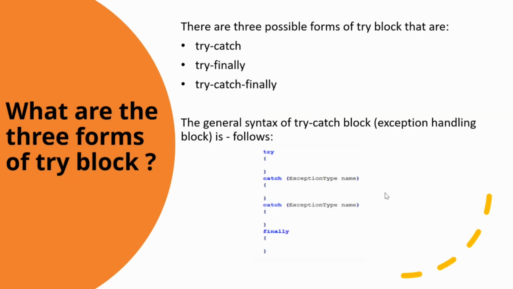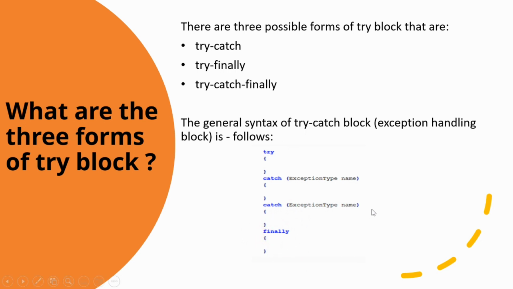The next question is what are the three forms of the try block? Now, there are three possible forms of the try block: try catch, try finally, and try catch finally. And the general syntax can also be asked in the interviews. So, this is the kind of syntax that you need to define over there, where we are defining try, catch, the name of the exception that should be thrown in the catch, and the last one is the finally block. So, this is the order that needs to be maintained: try catch, try finally, or try catch and finally. Always remember that the finally block will always be executed.